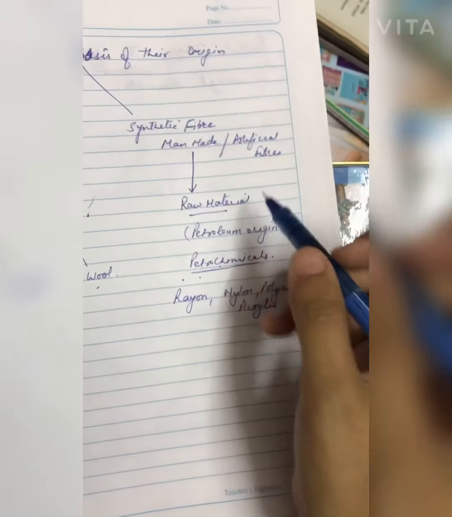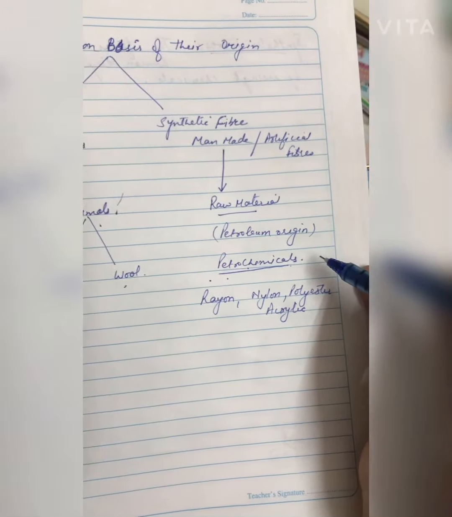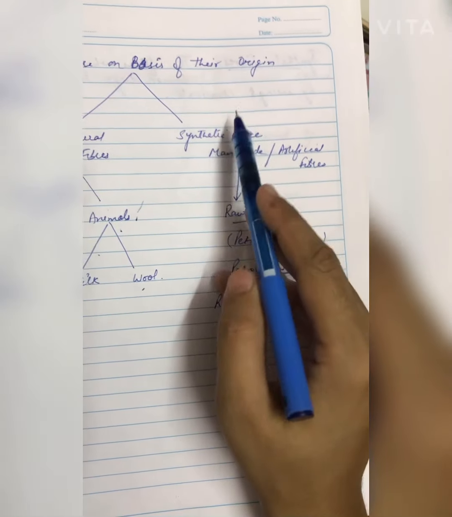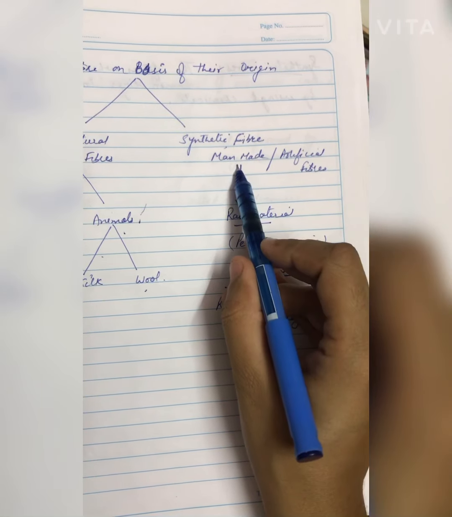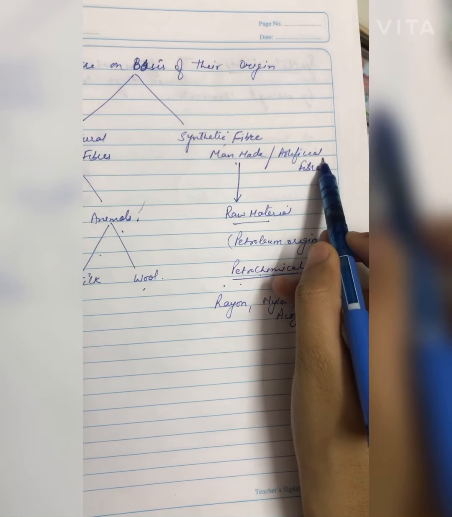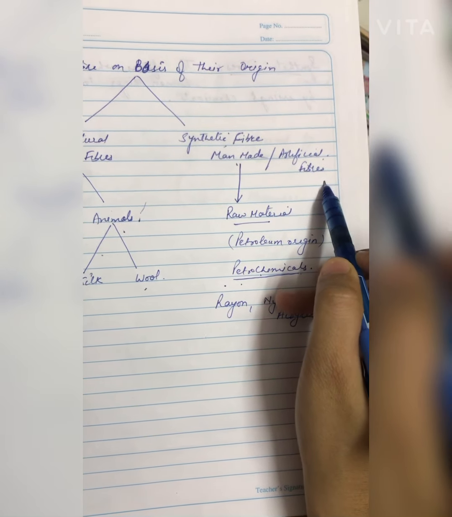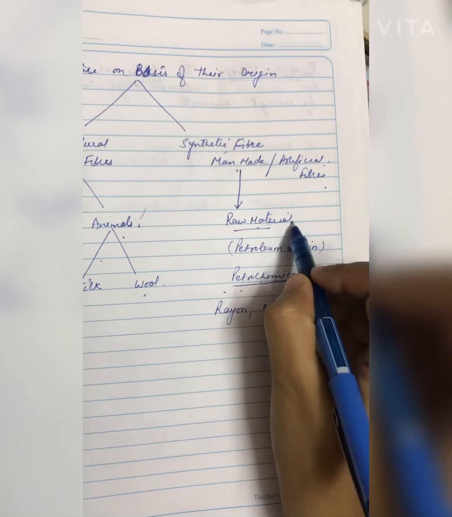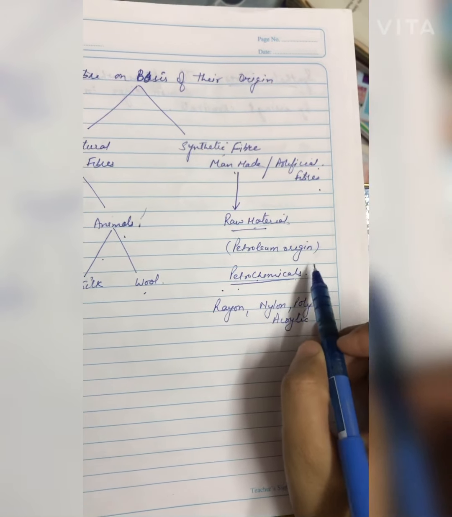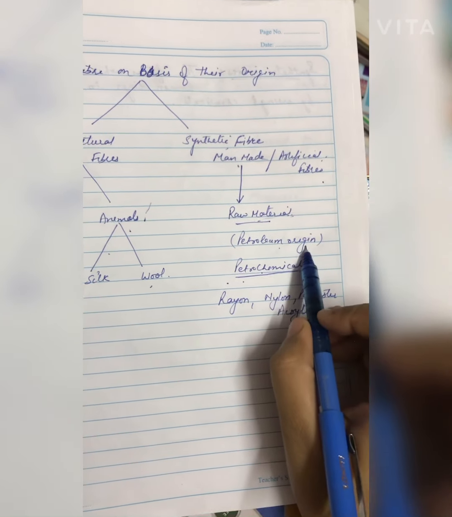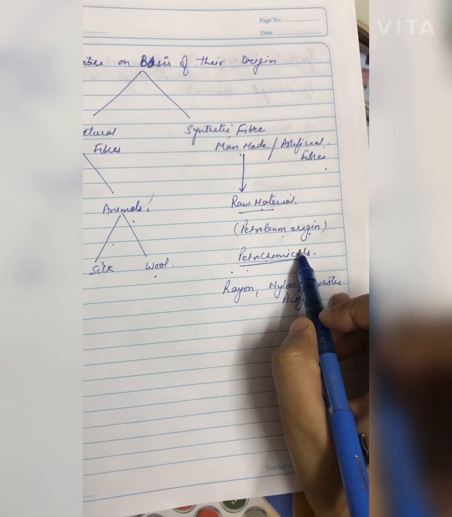And that is the most important from this chapter. What is that? Synthetic fiber. These synthetic fibers are man-made fibers, or we also name them artificial fibers. But what is their raw material? Their raw material is petroleum origin products, called petrochemicals.